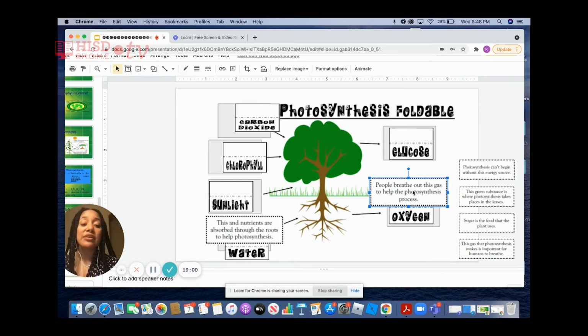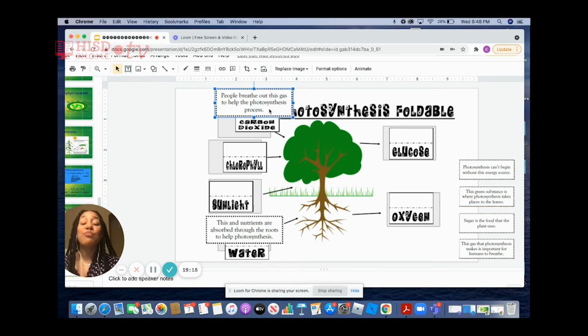It is important. Let me redo this. It says people breathe out this gas to help photosynthesis. We do not breathe out oxygen. We breathe out carbon dioxide. So you breathe out carbon dioxide, but why or what is oxygen? Does anyone know?